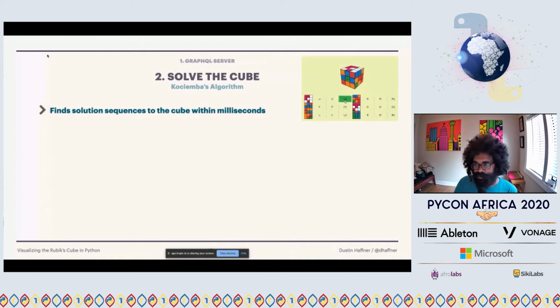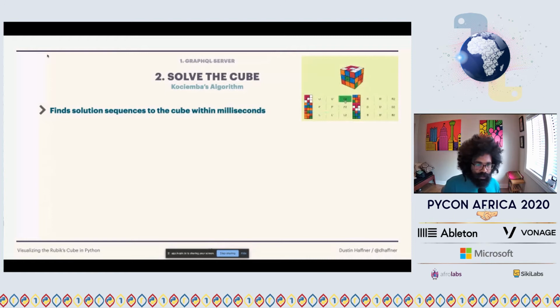It's a graph-based search, IDA star, using heuristics to find shorter paths. And for me, it's fascinating from a theoretical perspective because we know this state space is super large, 43 quintillion, and this algorithm is essentially searching that in almost no time at all.